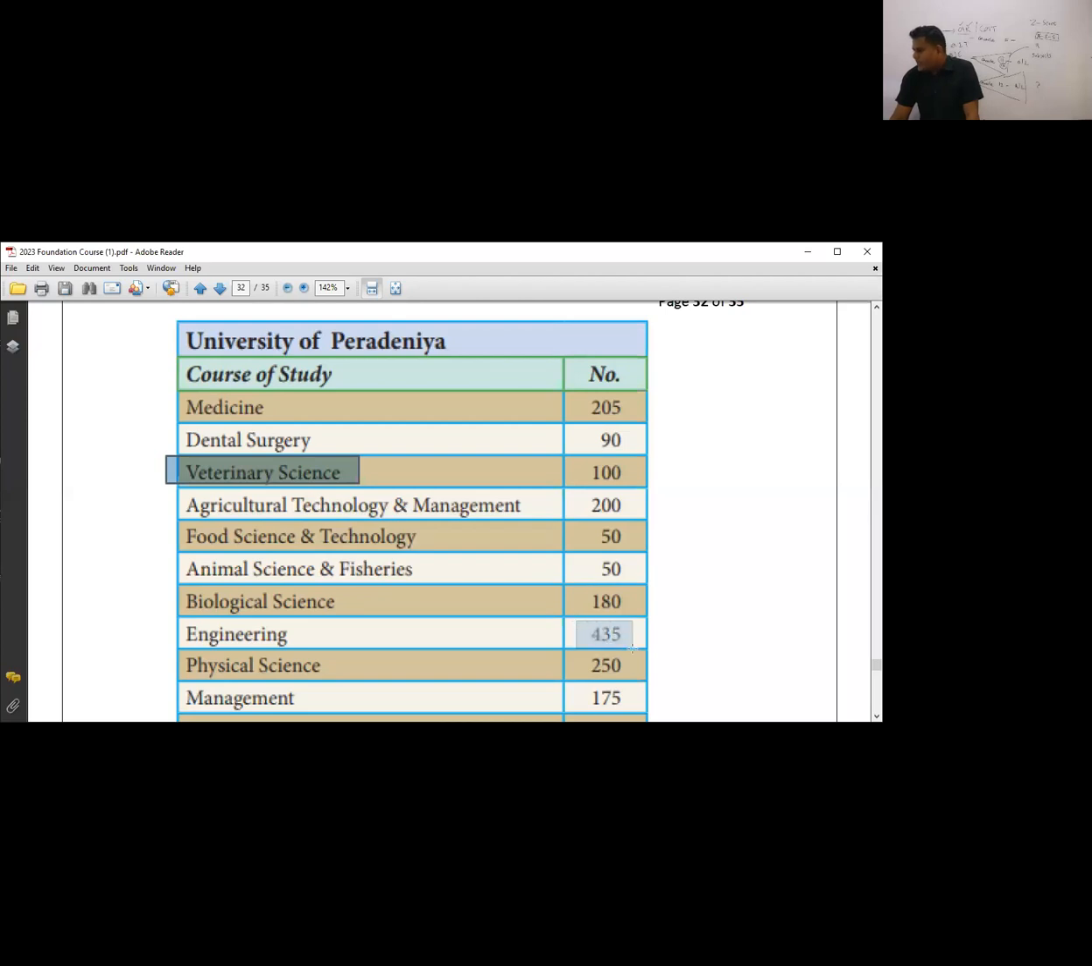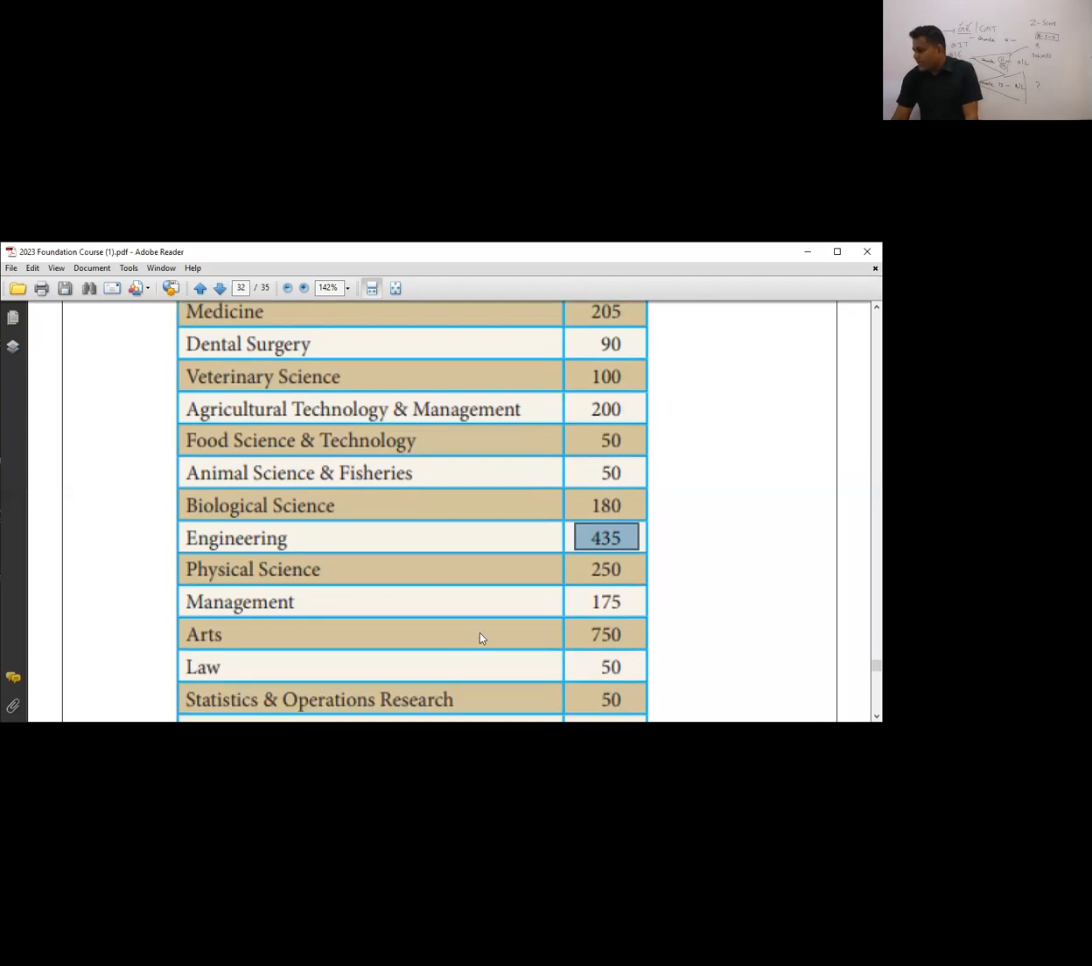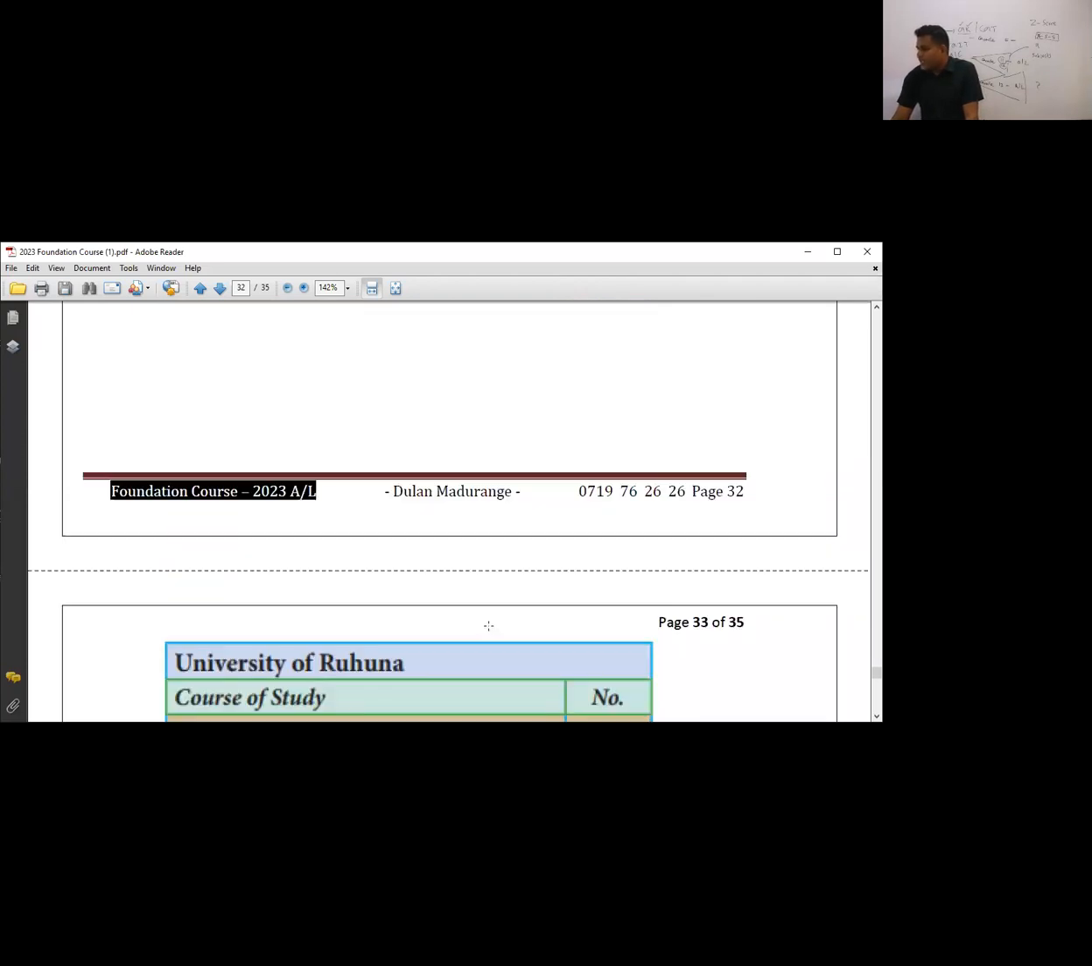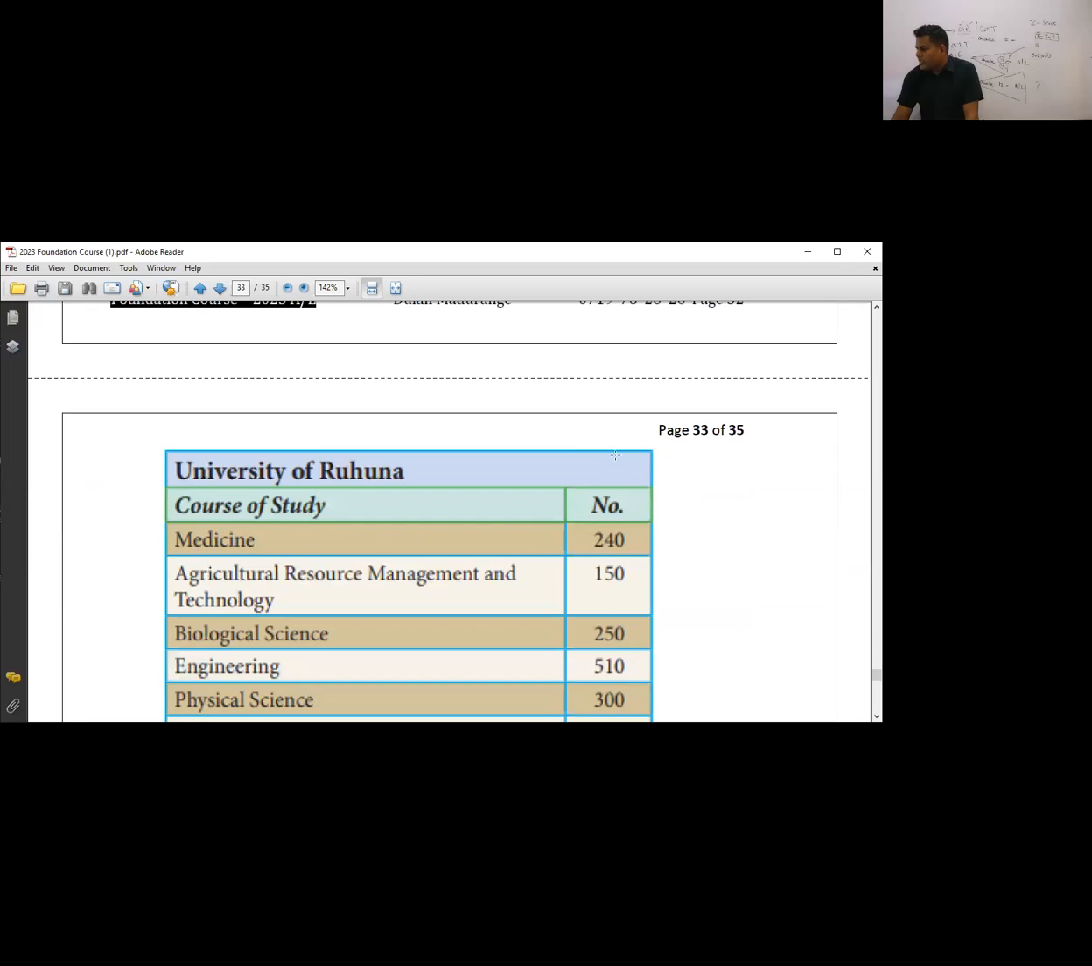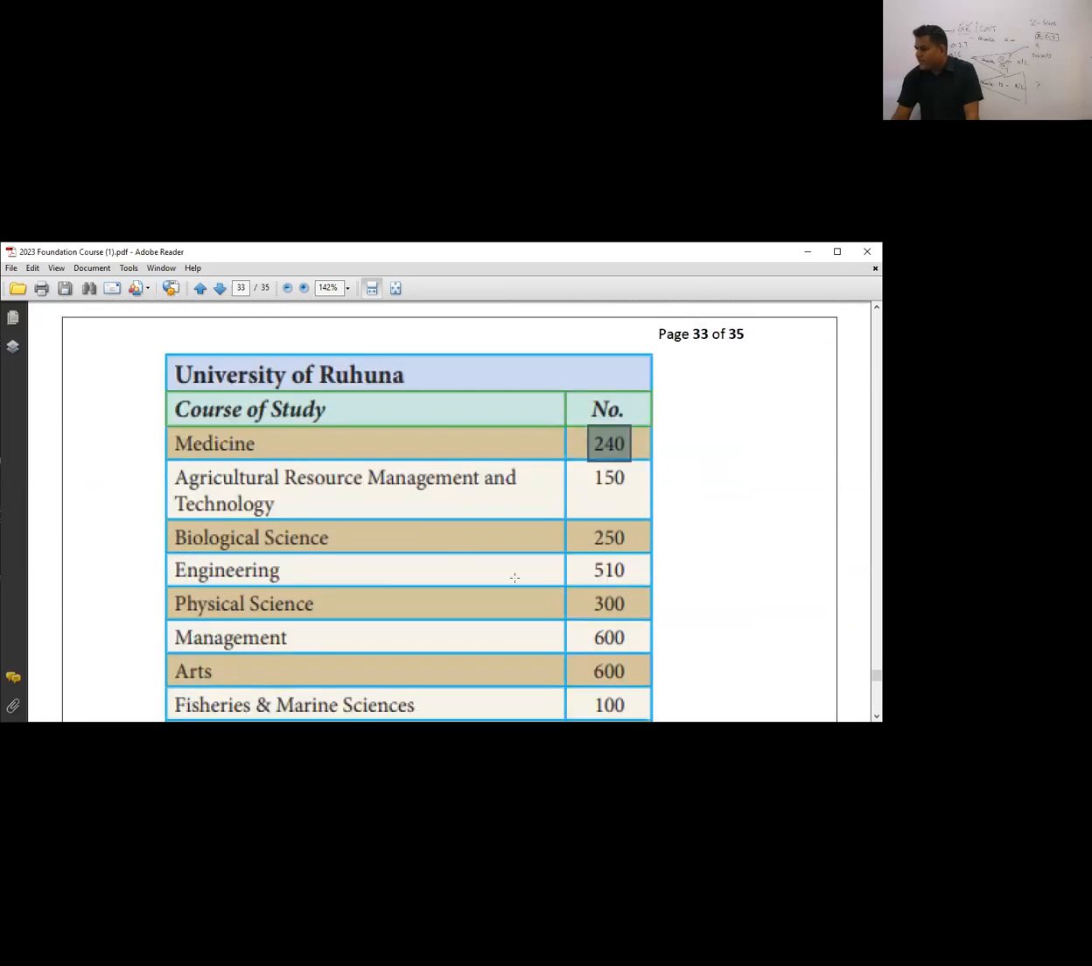It's a nice university. I think the most beautiful university in Sri Lanka, Peradeniya, and then Jayawardenepura. This is engineering, 435 students. So University of Ruhuna, medicine 240. Engineering 510, likewise.